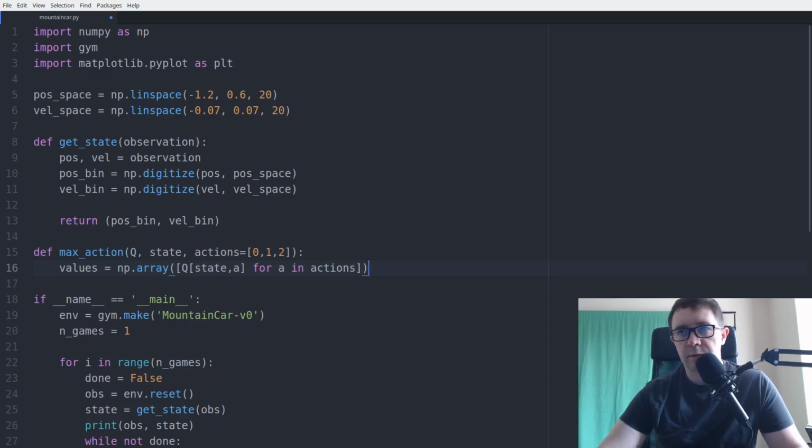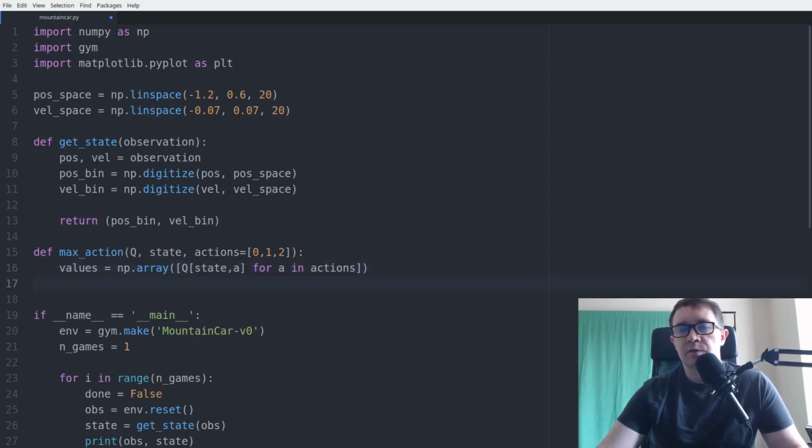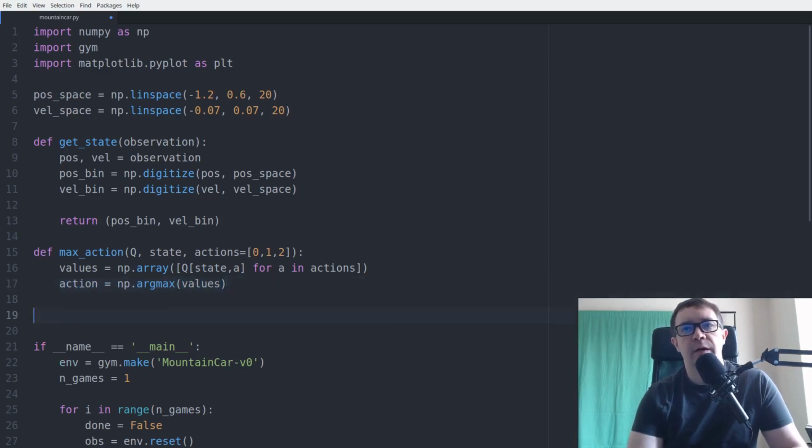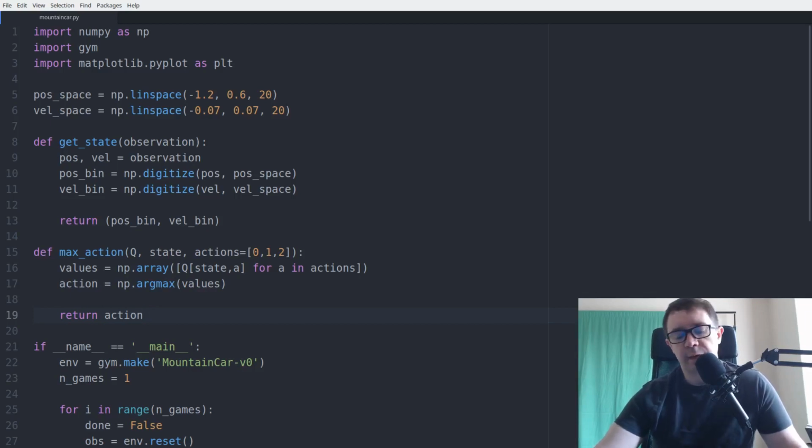So all we're doing here is constructing a NumPy array out of the values for Q of S and A for all the actions in our action space. Then we can say that the action we want to take is NumPy argmax of that array values. And we can just return that. So that is how we're going to find the max action, and we use this both for epsilon greedy action selection and for updating our estimate for the Q table.